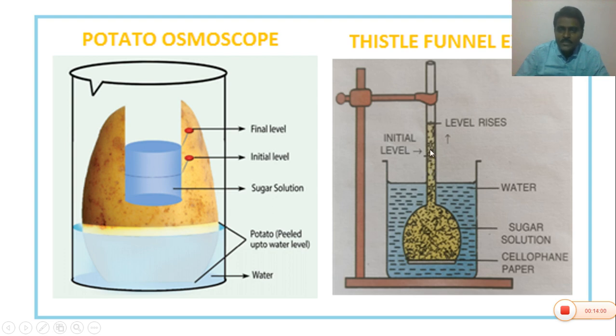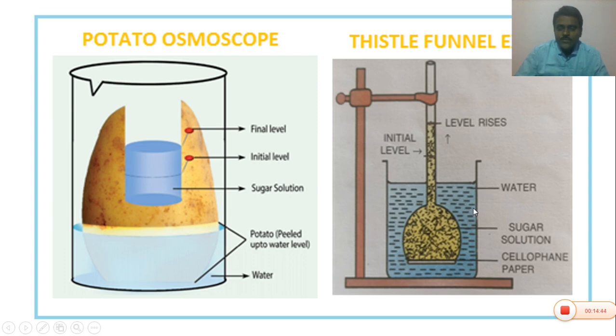This Thistle funnel containing sugar solution is placed in a beaker containing normal water or distilled water with the help of the stand. Here, the normal water is separated from the highly concentrated sugar solution with the help of cellophane paper. Please remember, students, there are two solutions: the high concentrated solution in the Thistle funnel and the low concentrated solution in the beaker.